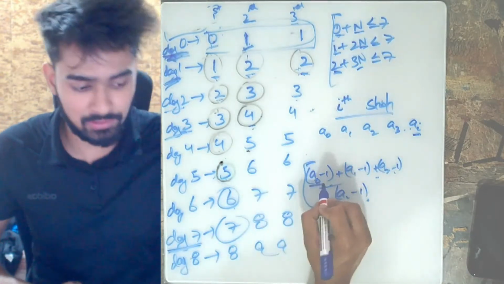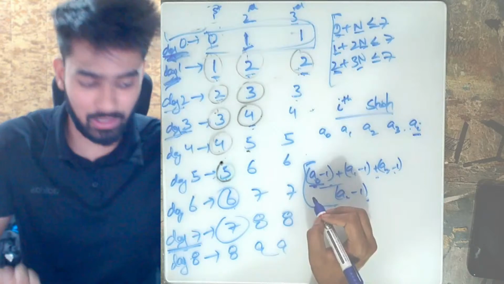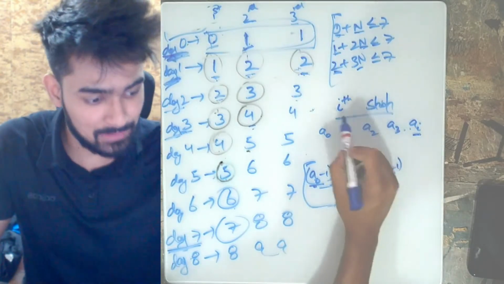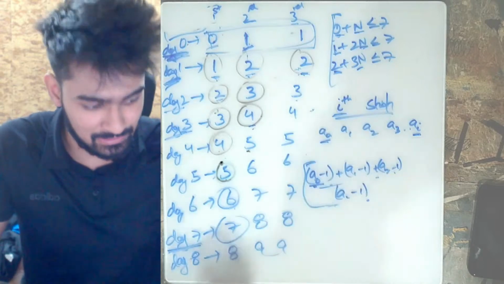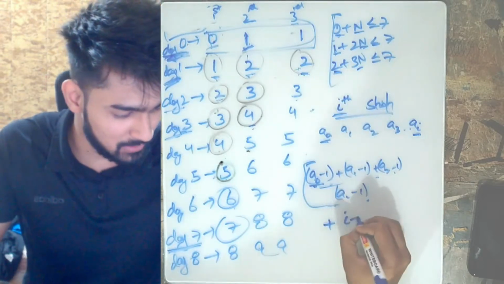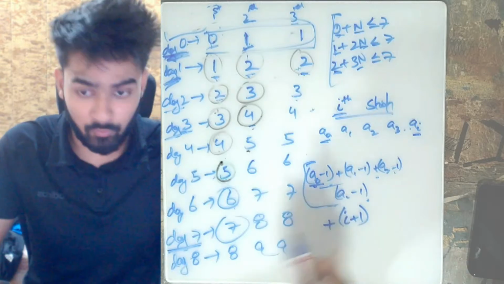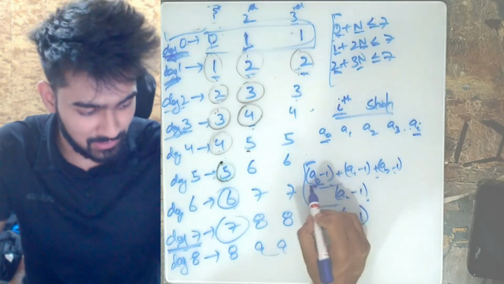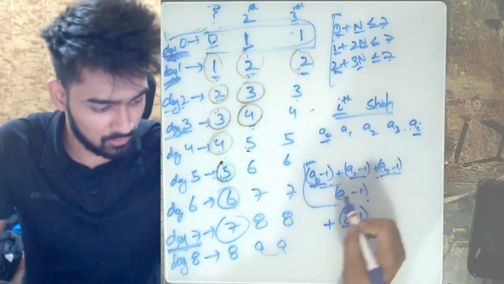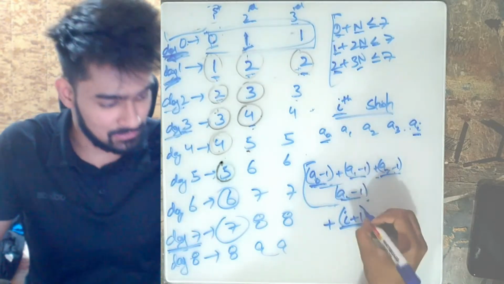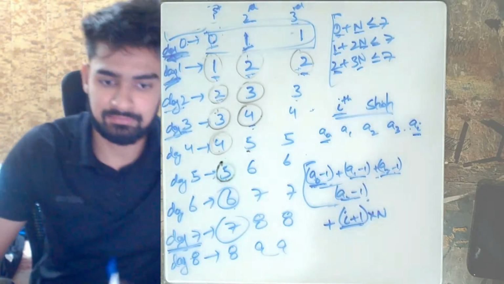Now the cost of every shop is incrementing by 1 every day. And since we have I plus 1 number of shops, because of 0-based indexing, that means we need to add I plus 1 as well. For every day, I plus 1 is getting added, because 1 is added to this one, 1 to this one, 1 to this one. So in total, I plus 1 is added. And for n days.